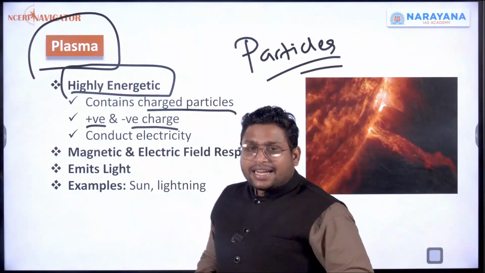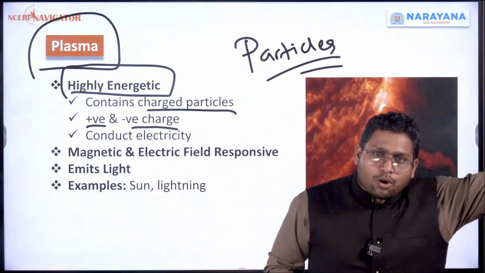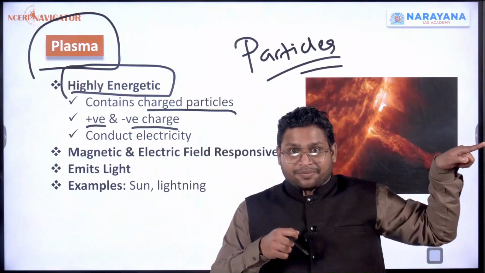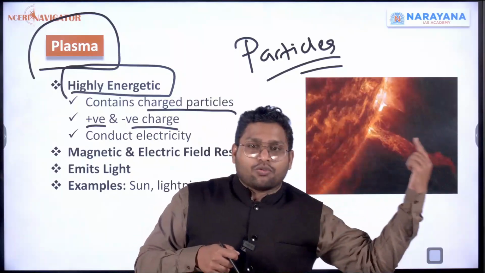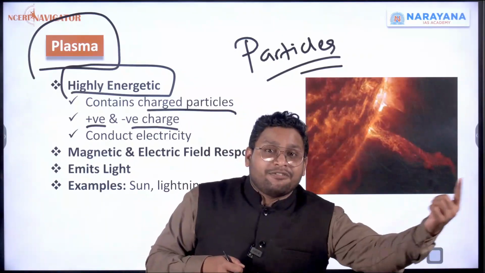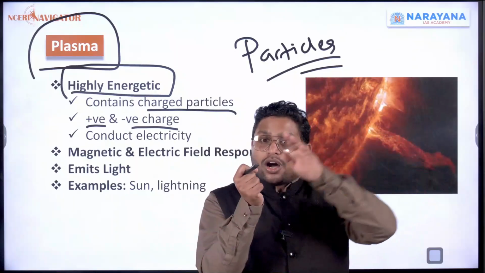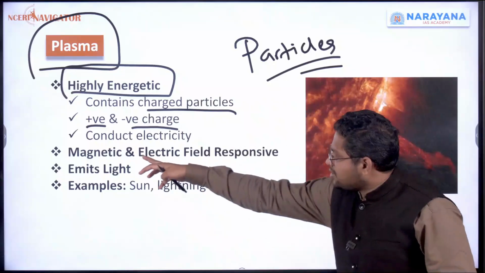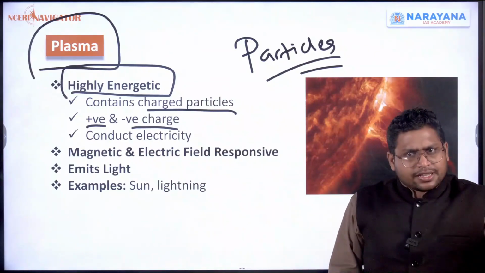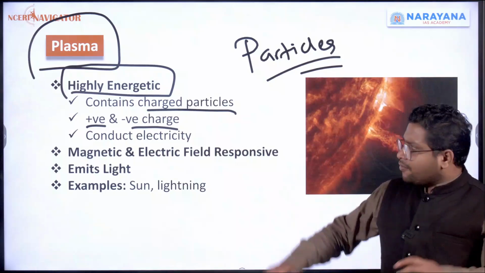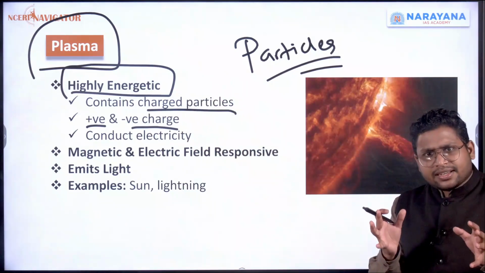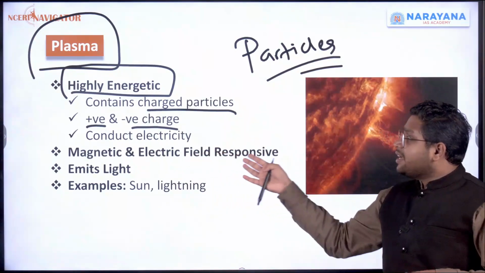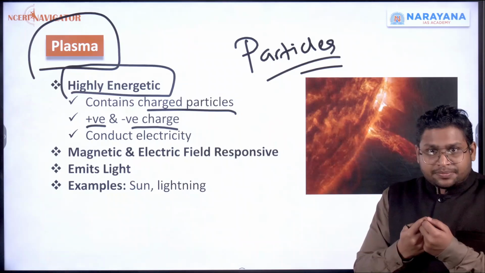Not just they can conduct electricity, but if there is some kind of electricity outside, these particles will get affected because of that electricity. So let's say some electricity is flowing over here. So they generate some electrical field. So that field will also affect these particles now. Whether it is electrical field or magnetic field, although these are very advanced concepts which we will study further, magnetism and all, electricity and all. But for now, please understand, plasma is a state wherein the particles become charged particles. They will conduct electricity. They will respond to any electric or magnetic field.